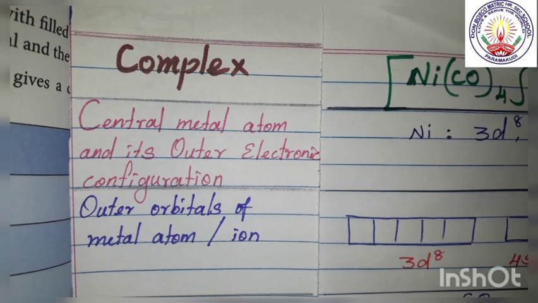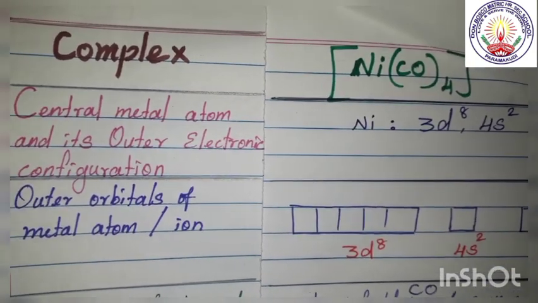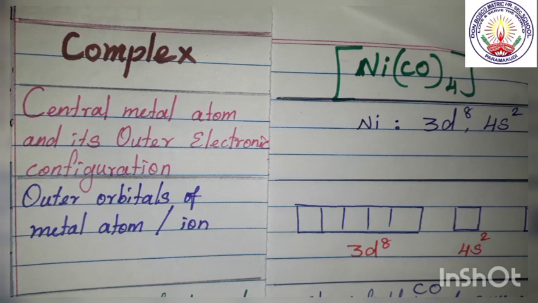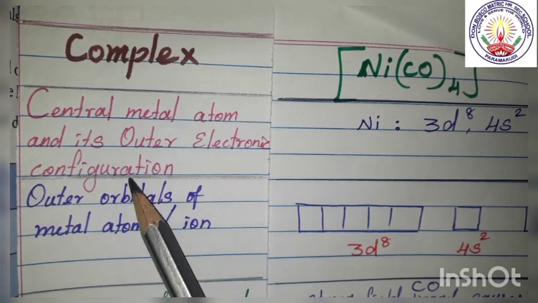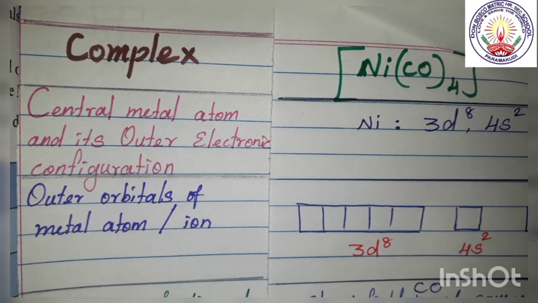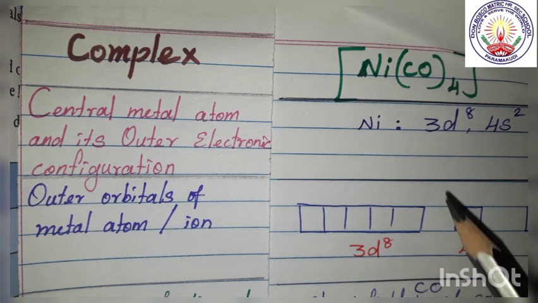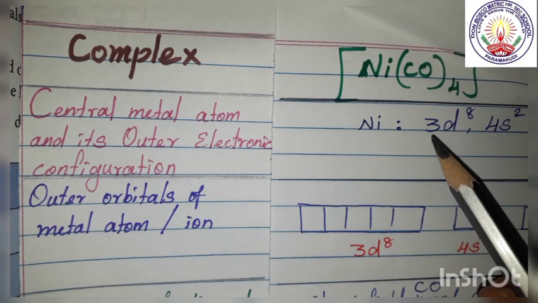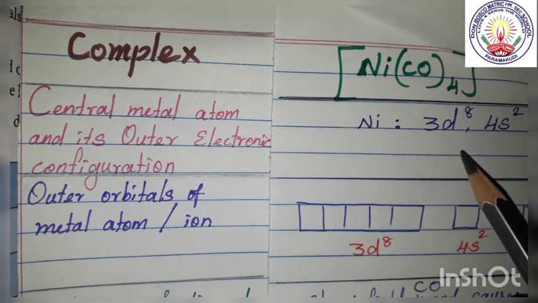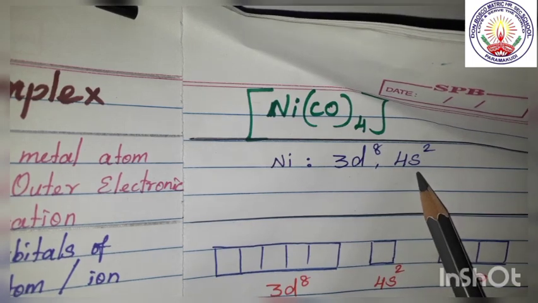Now we have taken the complex Ni(CO)4. In Ni(CO)4, which is the central metal atom and its outer electronic configuration? The atomic number of nickel is 28 and its electronic configuration is: the outer is argon, the nearest noble gas, then the outer electronic configuration is 3d8 4s2.